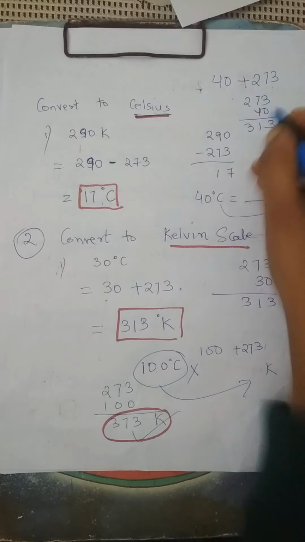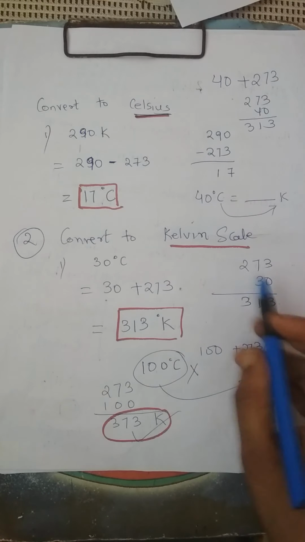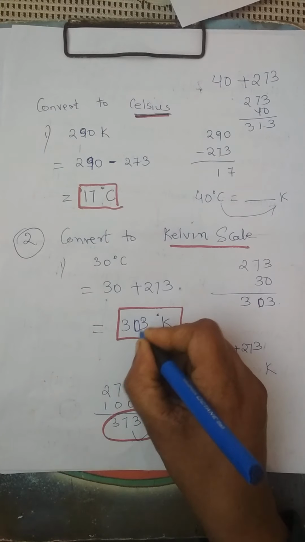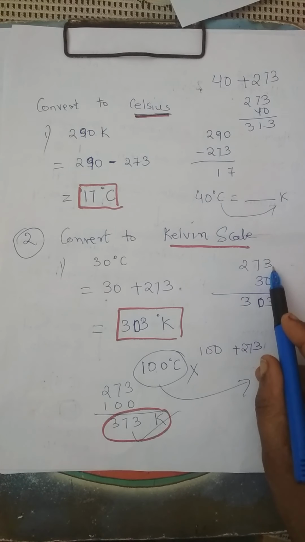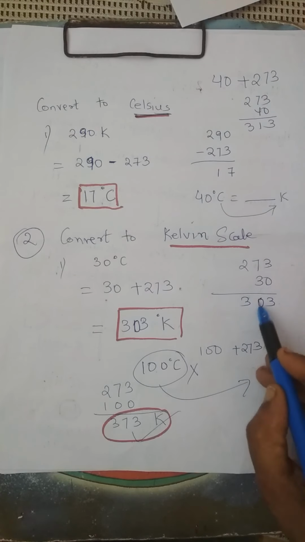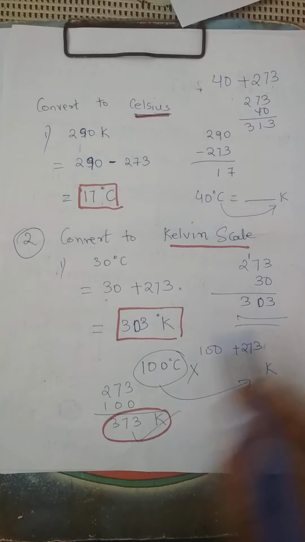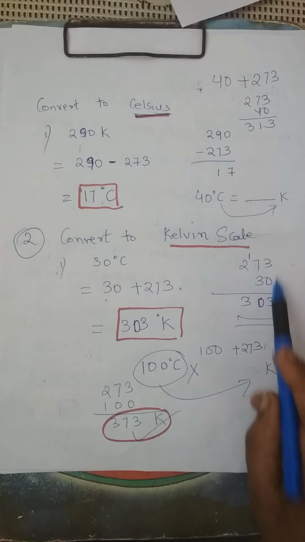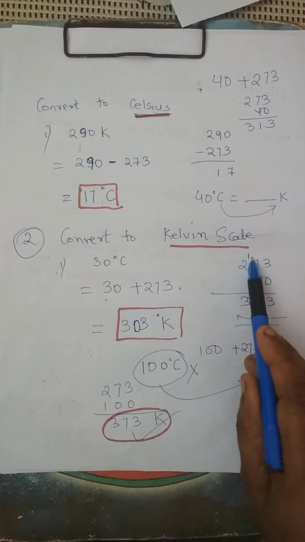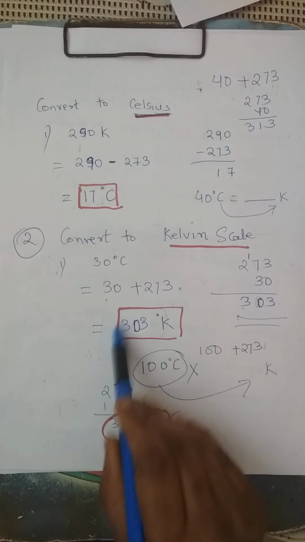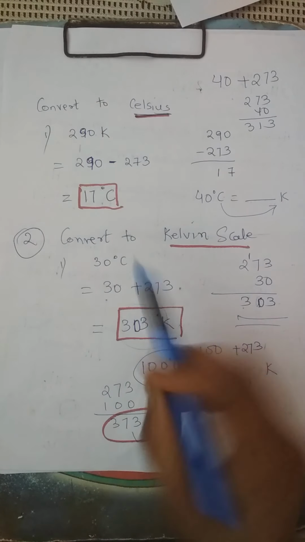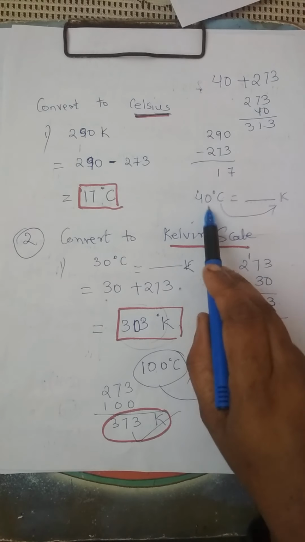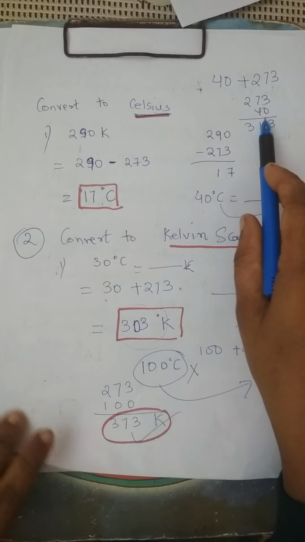Now, in the previous example I did here, 7 plus 3 is 10, so 303. I did the adding first. 3 plus 0 is 3, 7 plus 3 is 10, and 2 plus 1 is 3. So I had taken an example on the video of 30 degrees Celsius, which gives 300. Here also we are adding because Celsius has to be converted to Kelvin. So I took an example of 40, and we have to add 273.